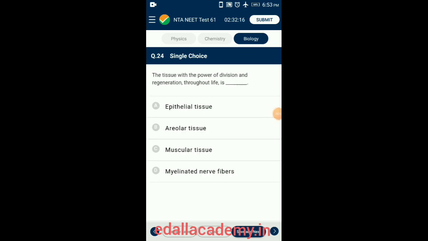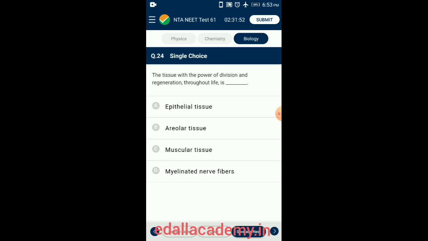Question number 24. The tissue with the power of division and regeneration throughout life is. Epithelial tissue covers the outside of the body and lines organ cavities. The tissue always rests upon underlying connective tissue and the cells are closely packed with each other, so there is very little intercellular space.